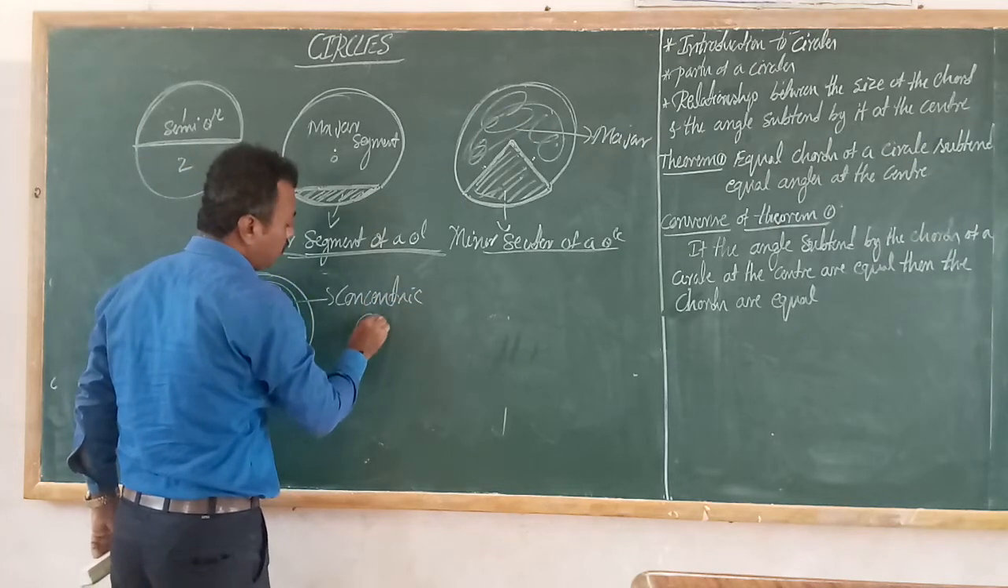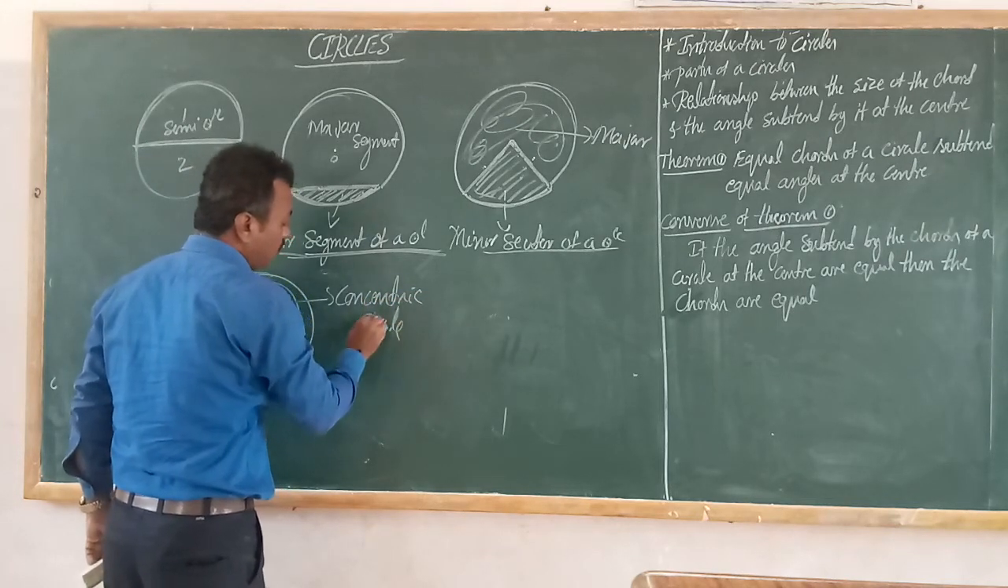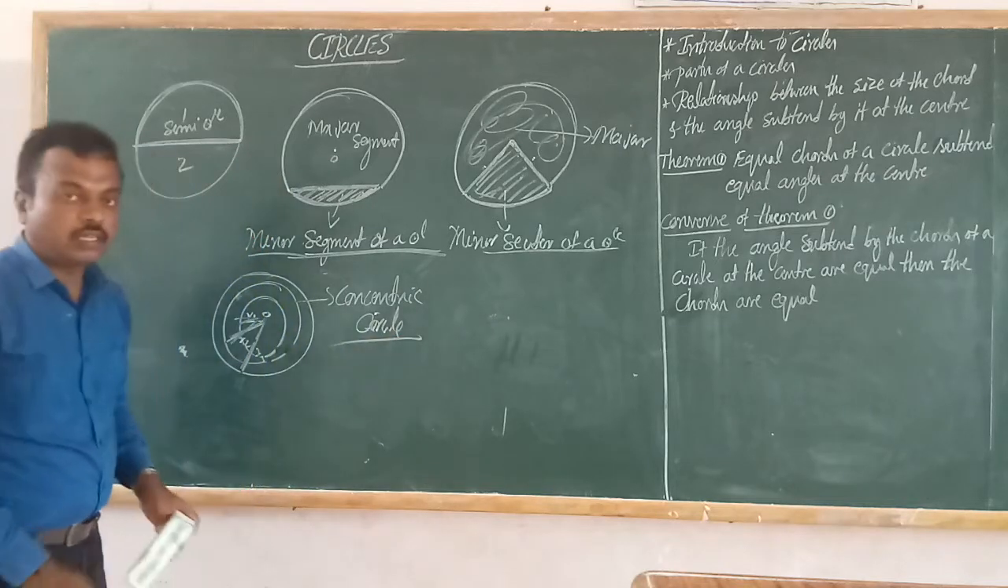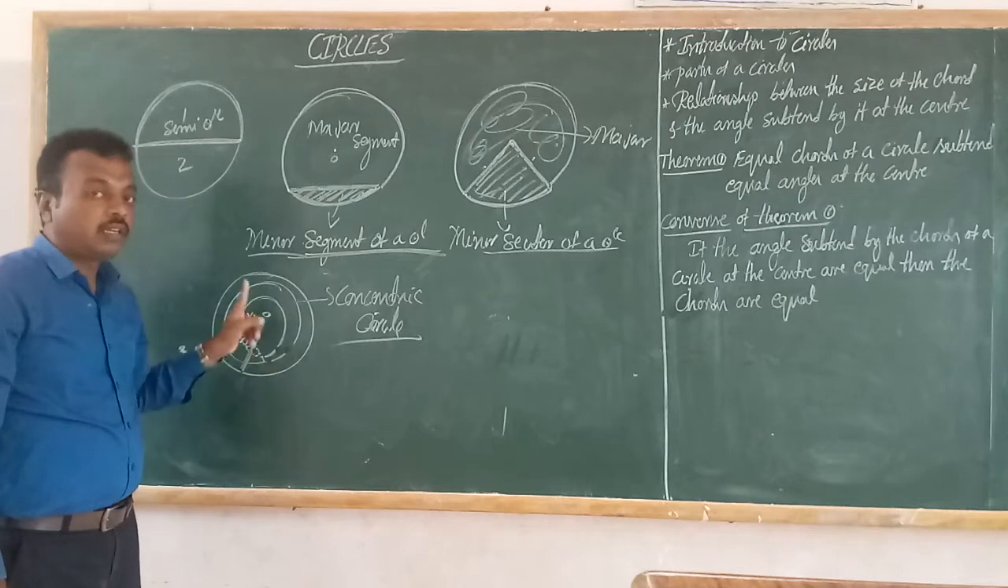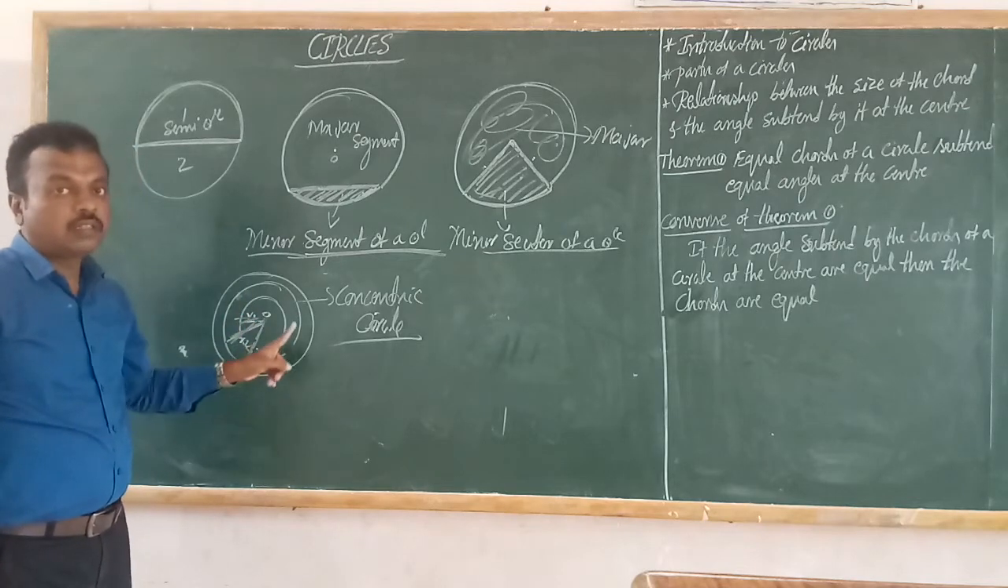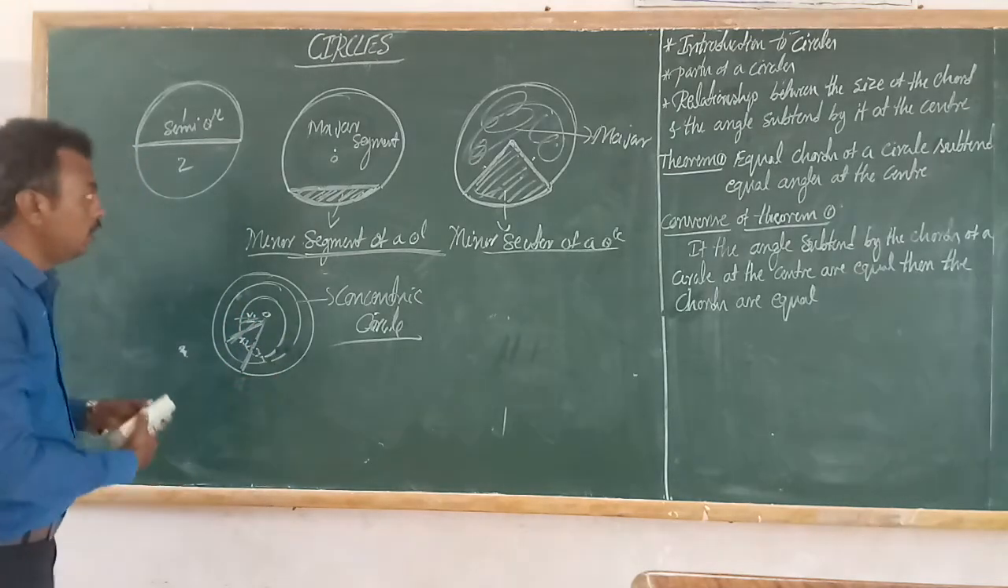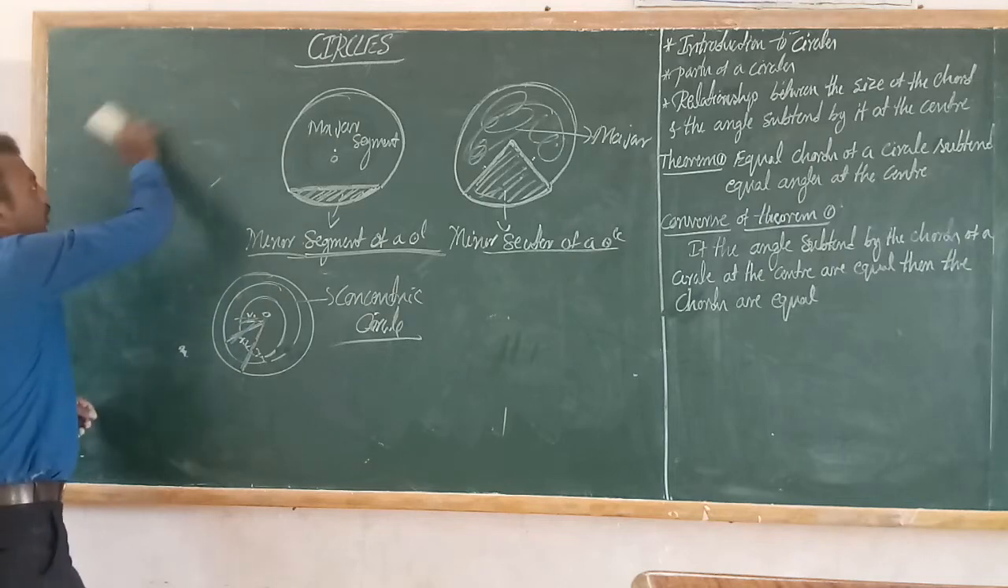Concentric circles. Okay, so what do you mean by concentric circles? Very simple. Circles having the same center but different radii are called concentric circles. Okay, so these are the parts of a circle.